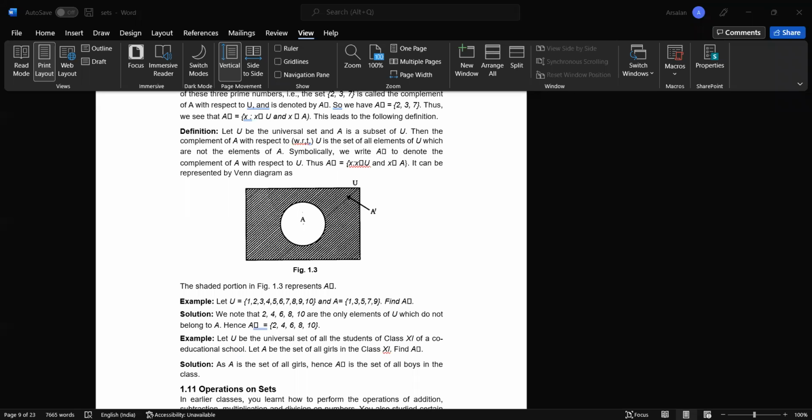Let A and B be finite sets, and A intersection B is equal to empty. There is one condition in which the elements of A and elements of B have no common elements. So the result we are getting is 0.